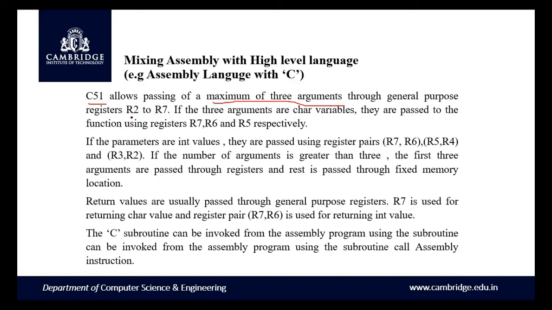Maximum of 3 arguments are passed through the general purpose registers R2 to R7. If 3 arguments are available, they will be passed by R7, R6, R5. If the parameters are integer values, each takes 2 bytes. So it takes 2 registers each: R7, R6, R5, R4, R3, R2.